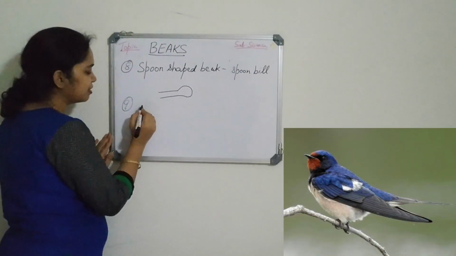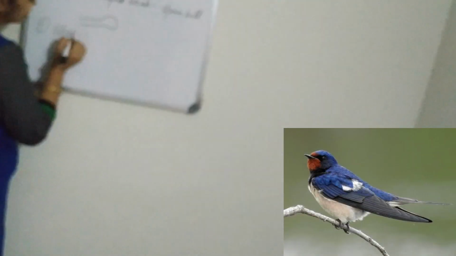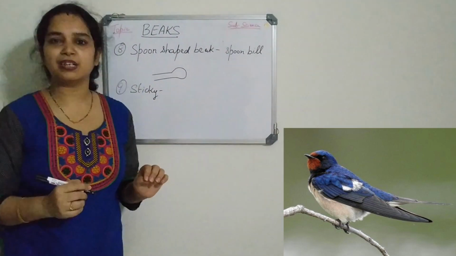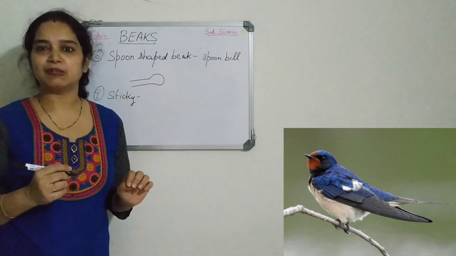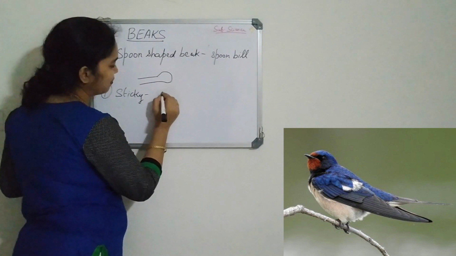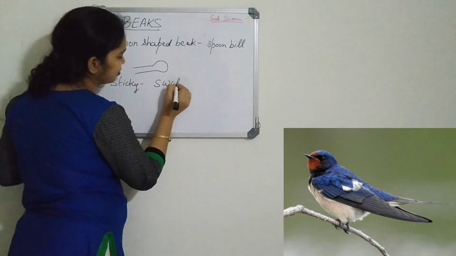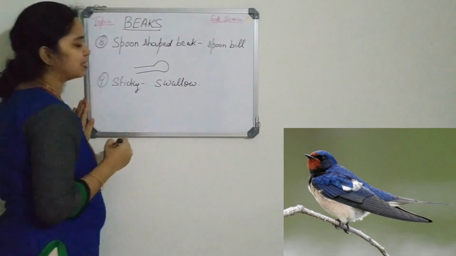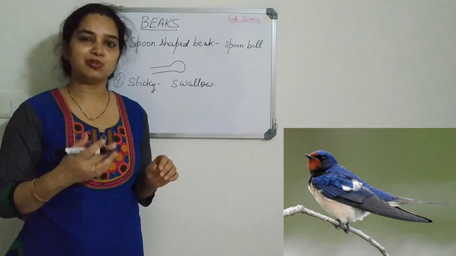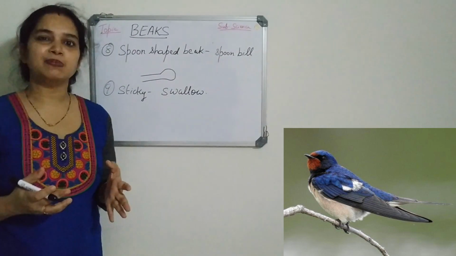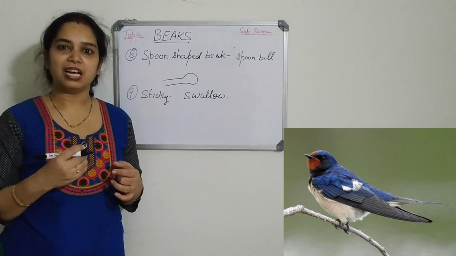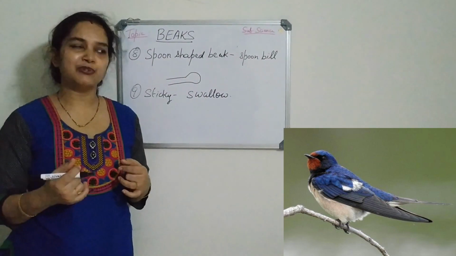Now the ninth one is the sticky beak. Sticky beaks are generally small and short, and sticky from inside. This type of beak is generally found in the swallow. Swallow is a small bird. The birds generally fly with the mouth open, so that when they open the mouth and fly, small insects stick inside the mouth, and thus they can have their food.